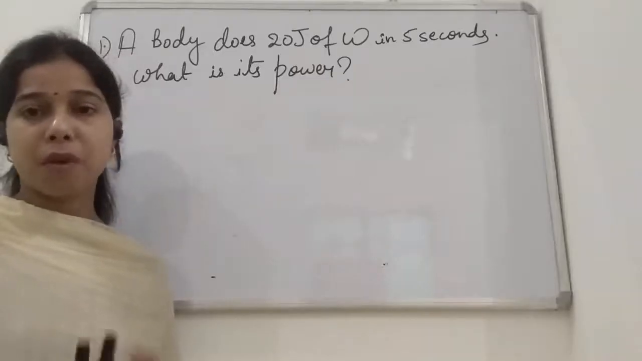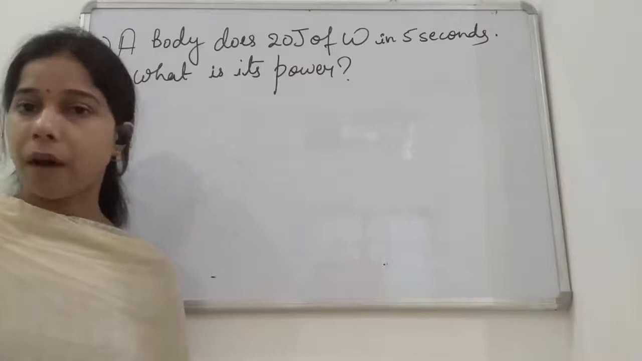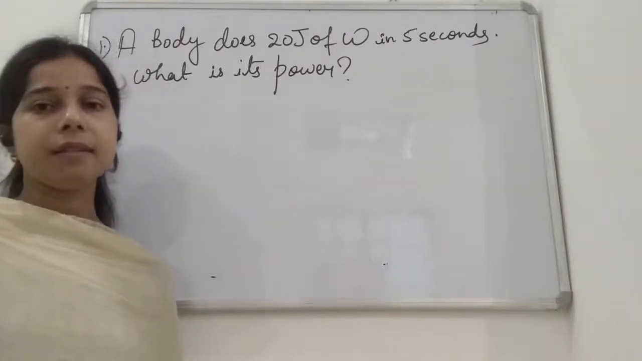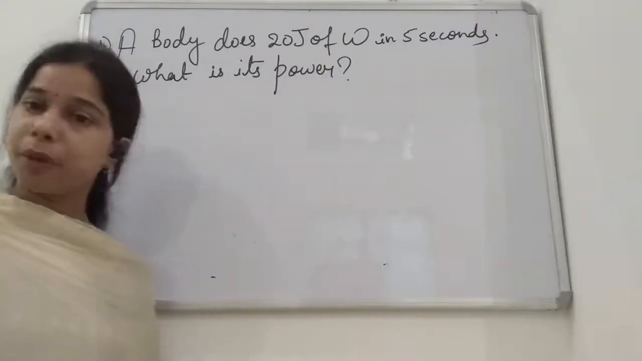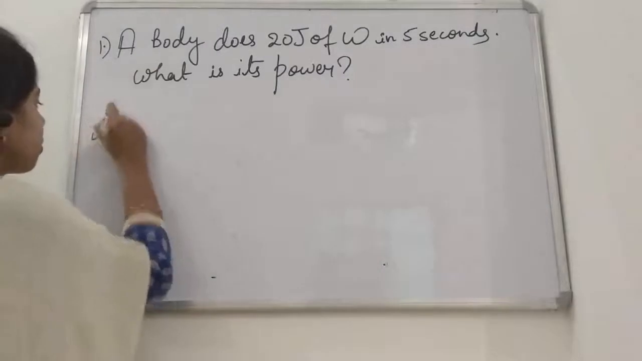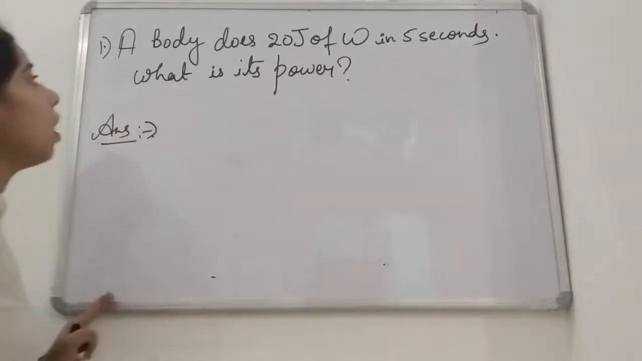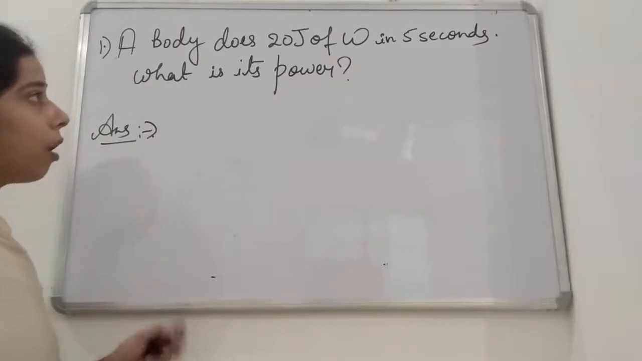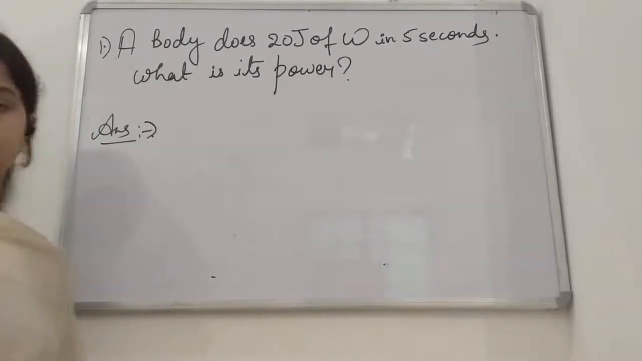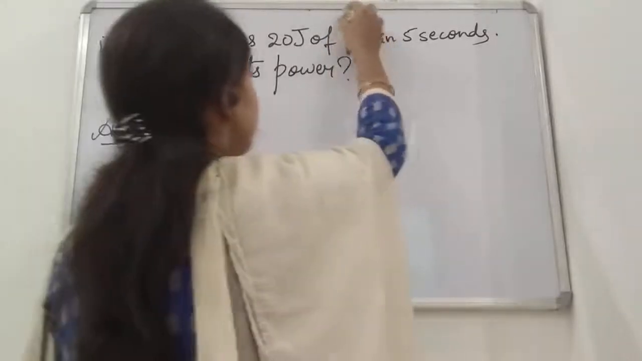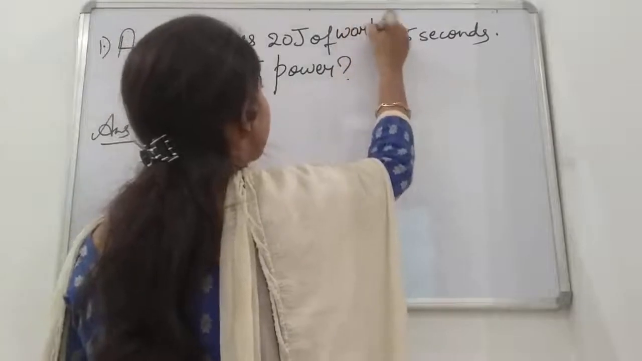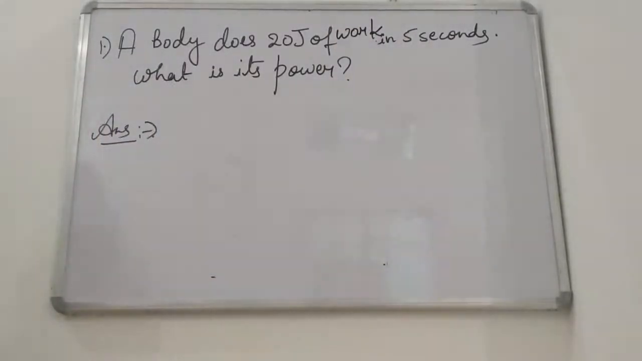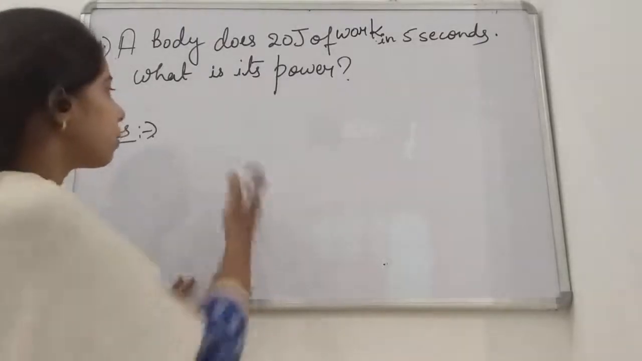So now we will see some numericals based on power, student. We know the formula: power is work done upon time taken, or work done per unit time, or energy consumed per unit time. So you see here, student, the question is, a body does 20 joule of work in 5 seconds. What is the power? Here it is written W. Don't get confused with the W, student. Instead of that, I will write work. So a body does 20 joule of work in 5 seconds. What is its power?